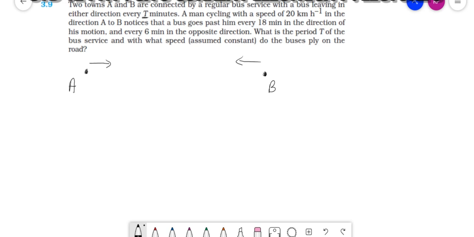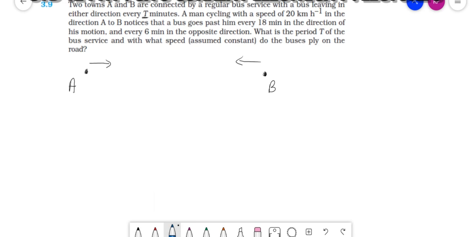Suppose T is 30 minutes, then every 30 minutes a bus leaves from A and a bus leaves from B towards each other.